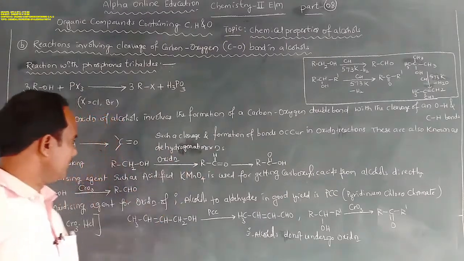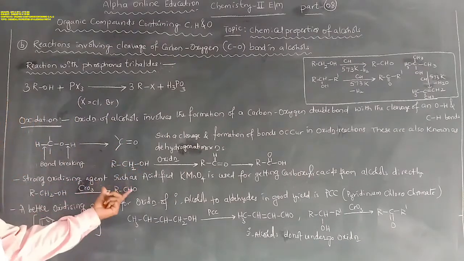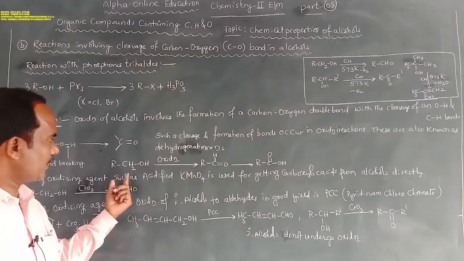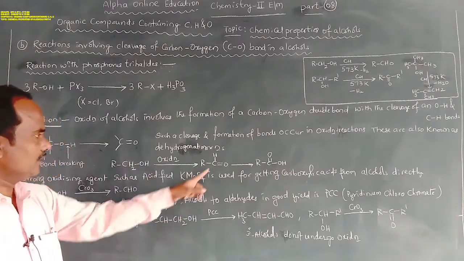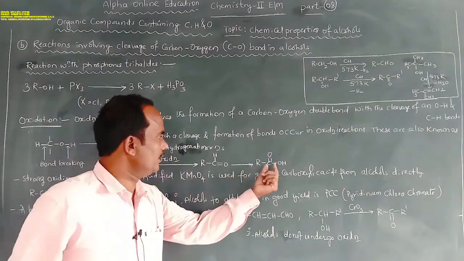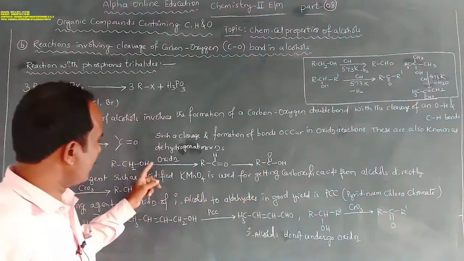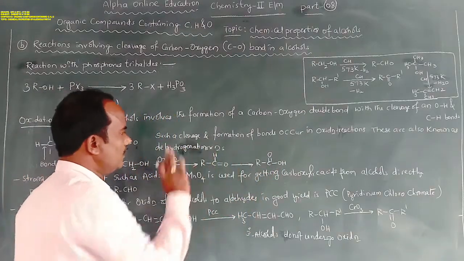Okay, then how do the dehydrogenation reactions or oxidations take place in alcohols? Let's see. Suppose this is a primary alcohol. When it undergoes oxidation, an aldehyde is formed. Then again, with further oxidation, it turns into a carboxylic acid.